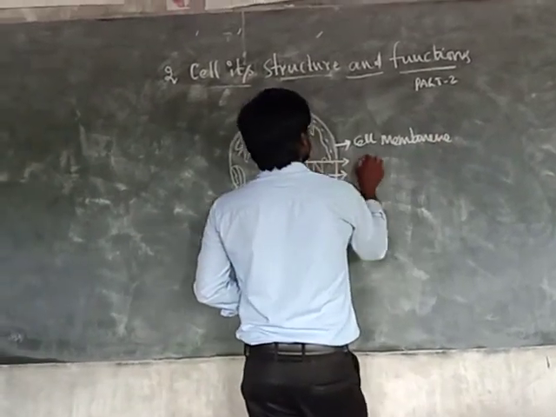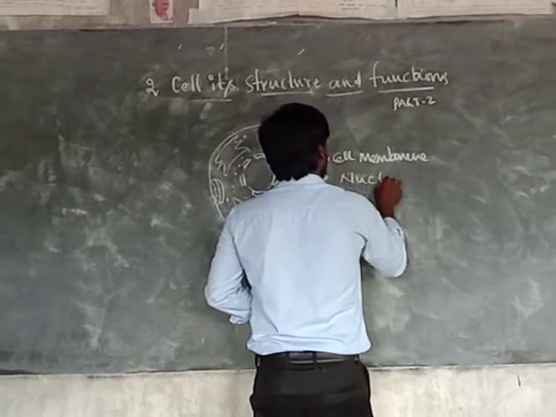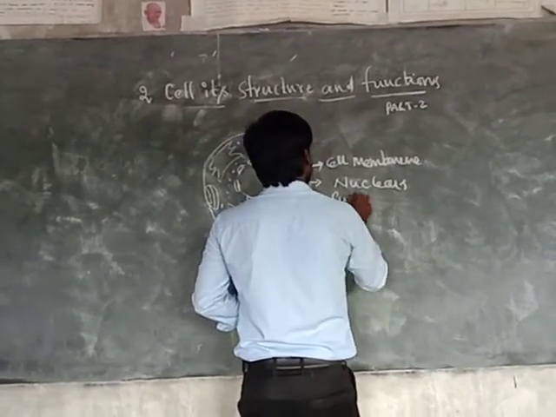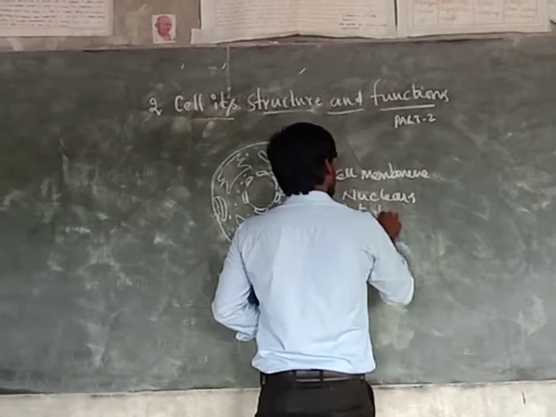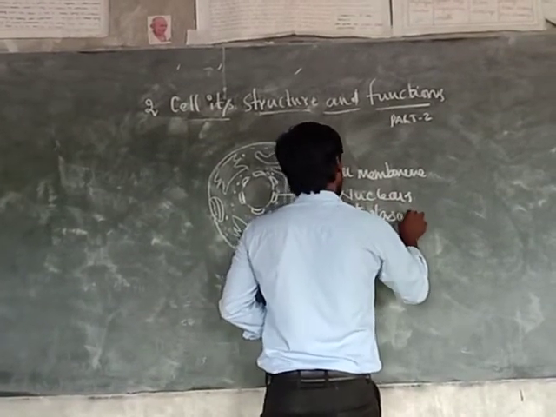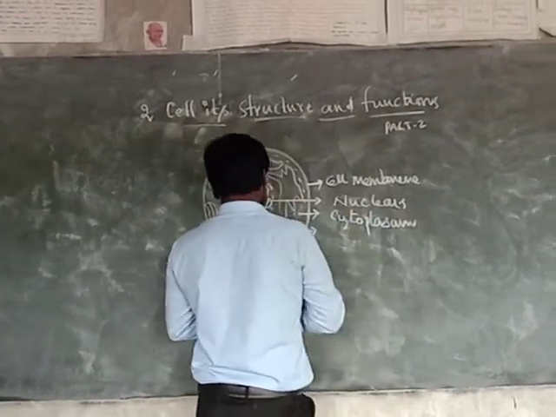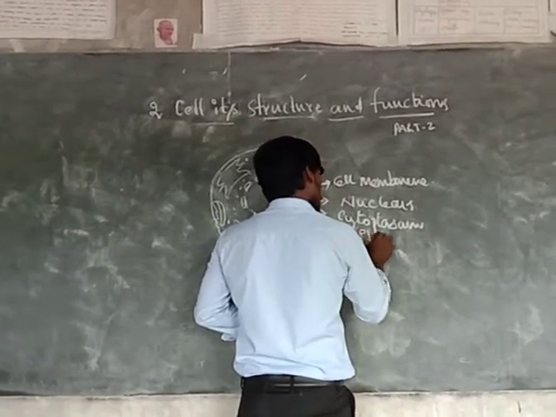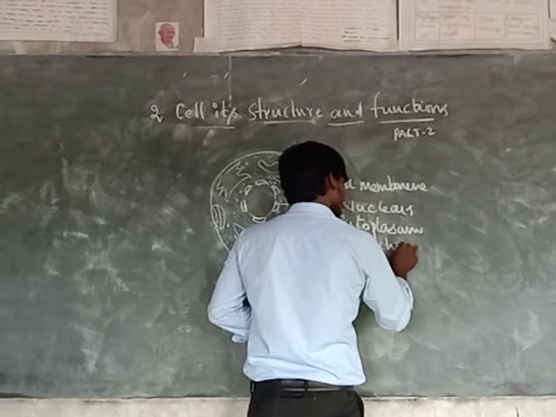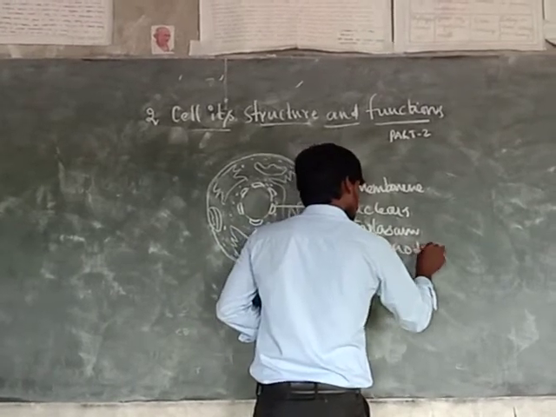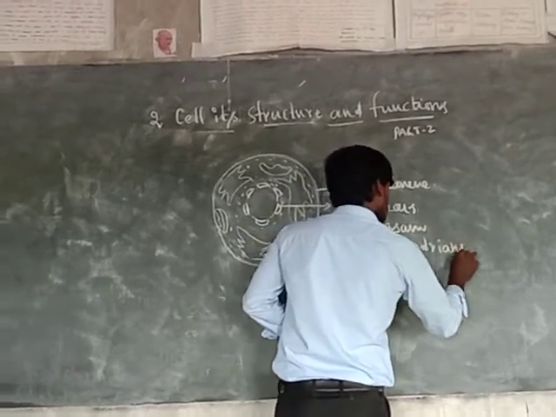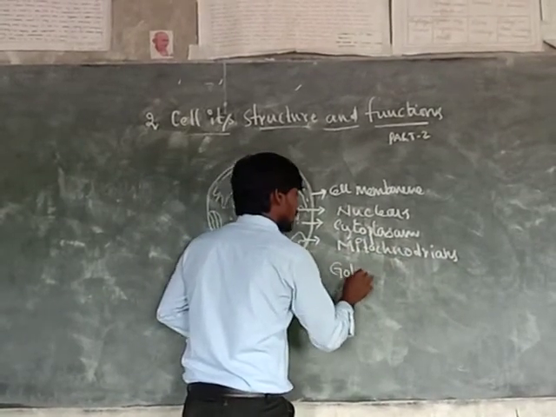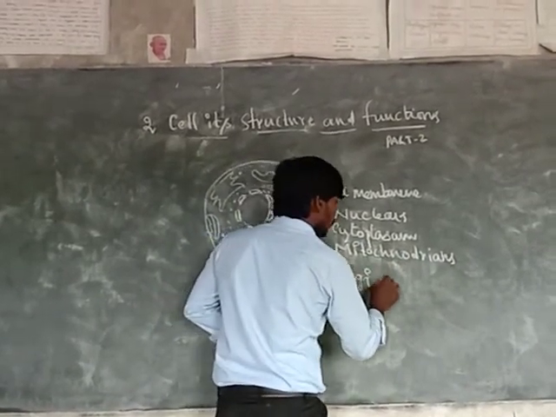And this is the nucleus, and this is the cytoplasm. And this is the mitochondrion. And this is the Golgi complex, the Golgi apparatus.